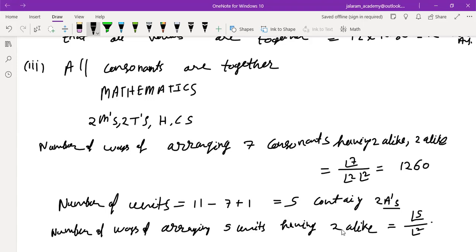Is it not factorial 5 upon factorial 2? That is 120 by 2, which is 60. So the total number of ways will be obtained when we multiply these two.